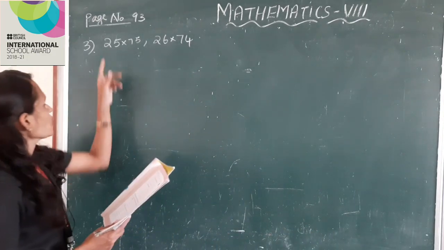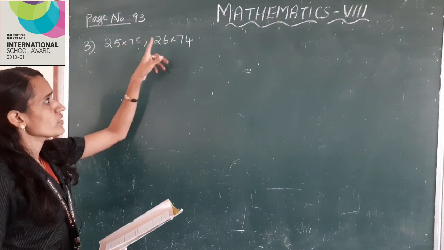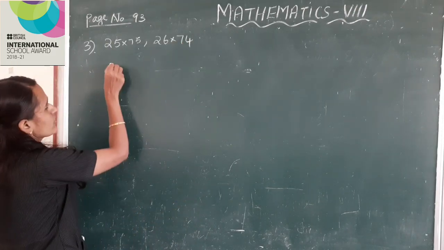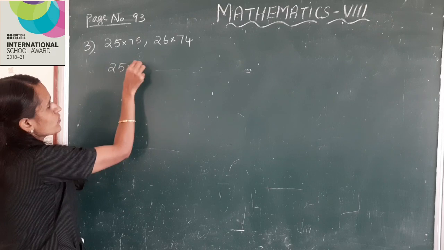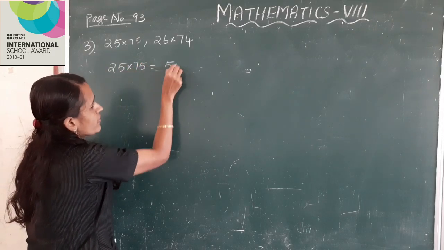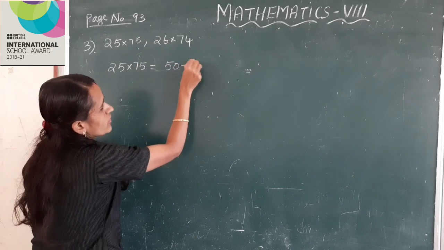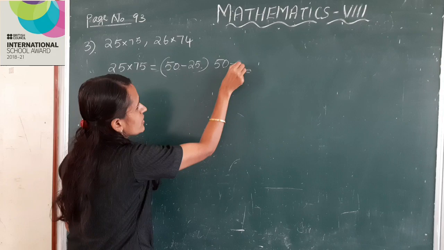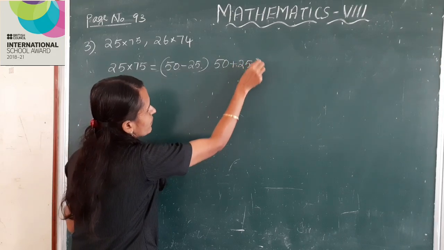First one, 25 into 75, 26 into 74. Here, 25 into 75 can be written as 50 minus 25 into 50 plus 25.